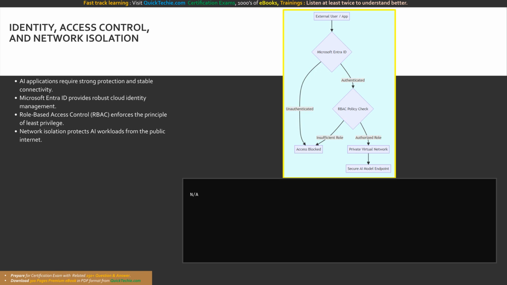The diagram displays a deeply secured infrastructure boundary. An external user or app must first pass through Microsoft Entra ID. If authenticated, the request is then evaluated by an RBAC policy check.